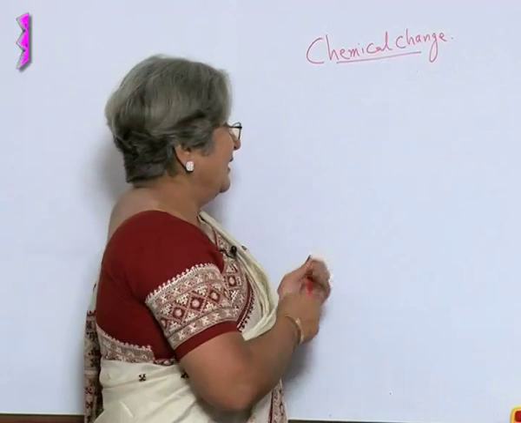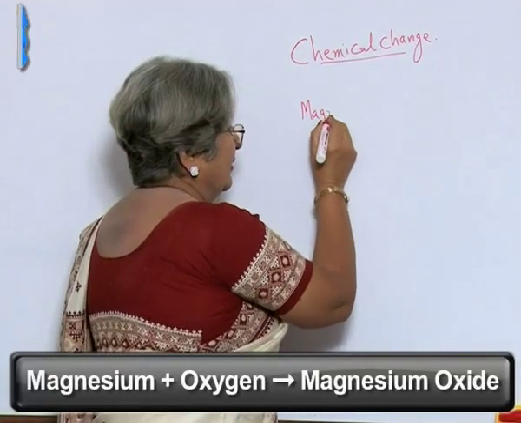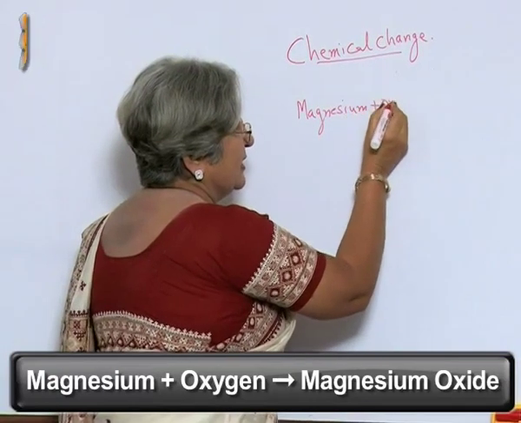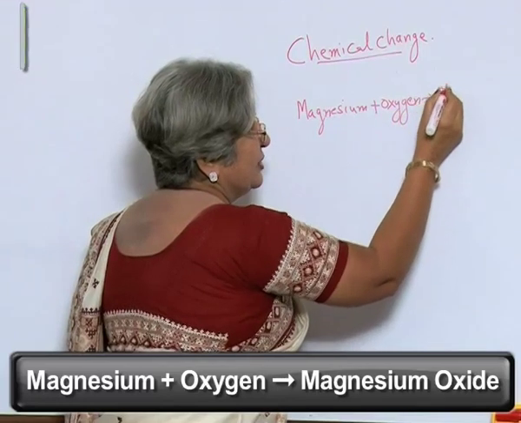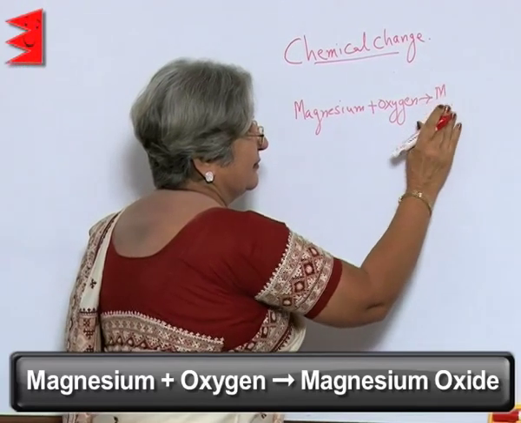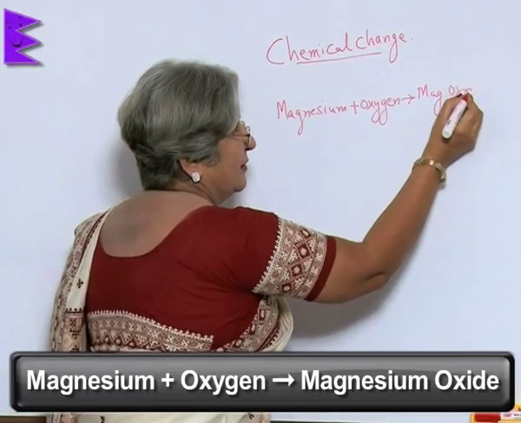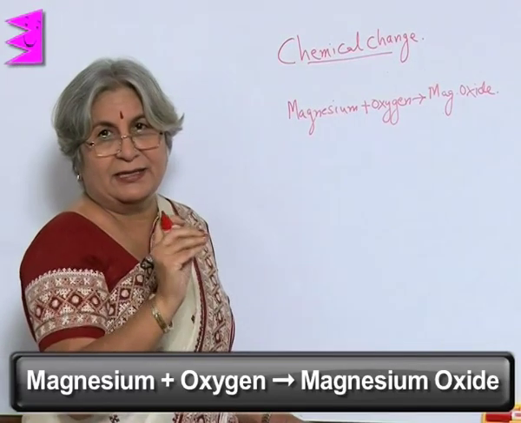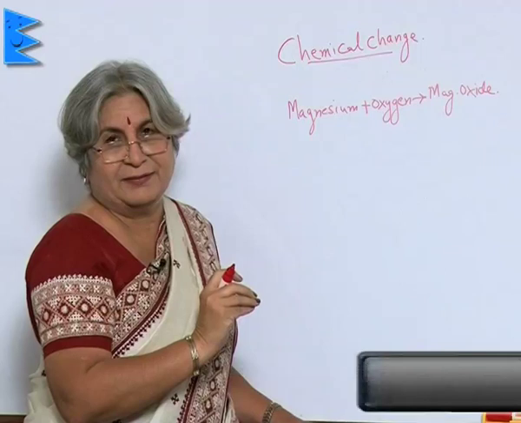We can say that magnesium, and for burning, which gas is needed? Plus oxygen gave us magnesium oxide. You don't need to say that magnesium wire burnt in the presence of oxygen to produce magnesium oxide.